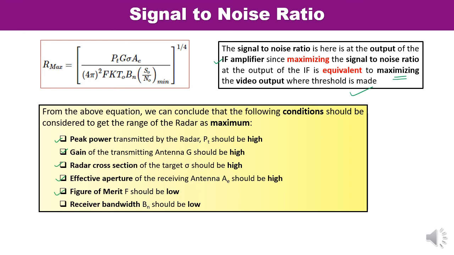The noise figure, which is denoted by F, is in the denominator and this term must be low. Receiver bandwidth must be low. K and T naught are constant values, so they need not be considered because they will have a similar contribution in each and every case. And at the same time, signal to noise ratio is in the denominator, and this overall term must be low. So in this manner you can explain it.